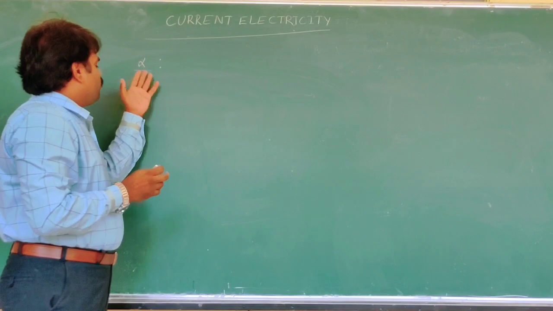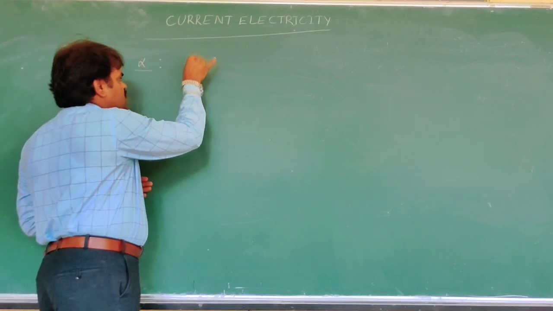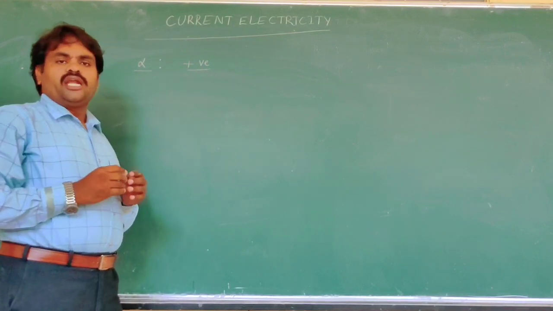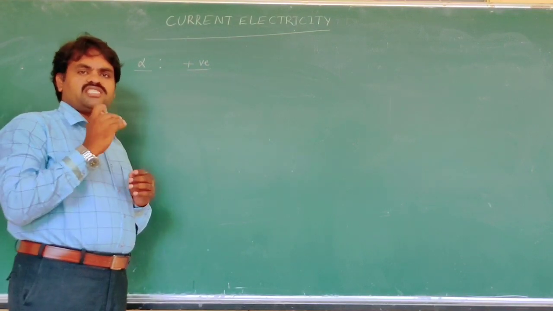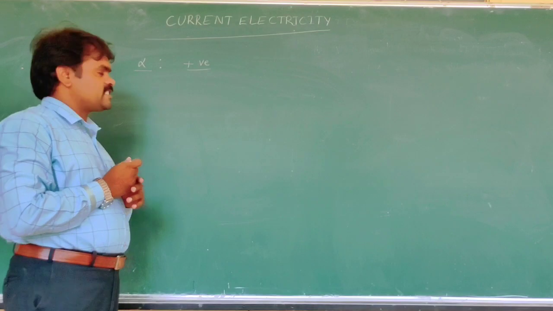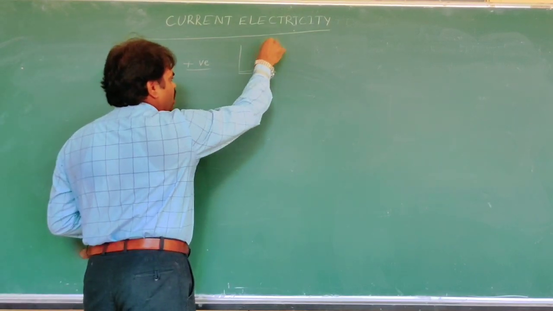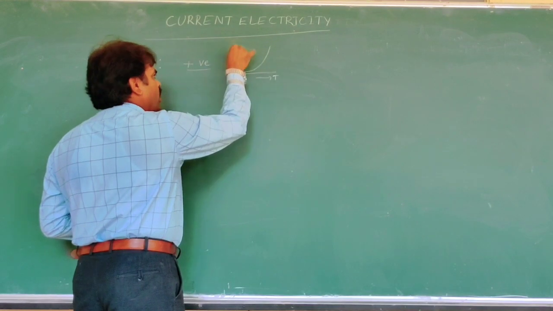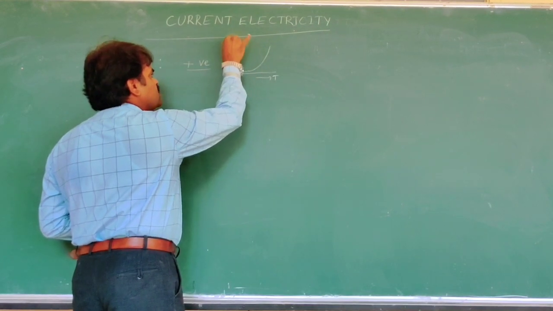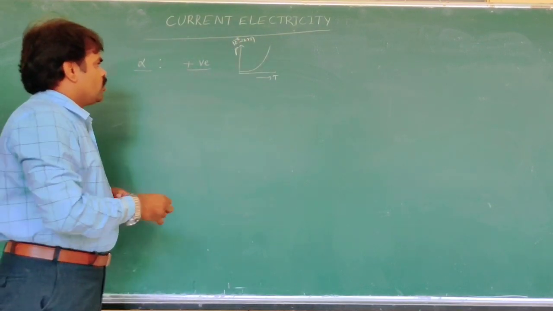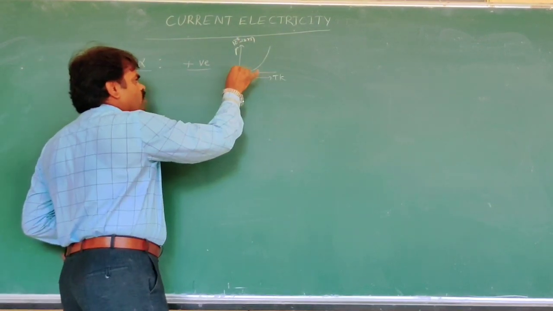Here the temperature coefficient of resistivity of metallic conductors is positive. Why? Because as temperature increases, the resistivity increases. That graph we know for copper, a metallic conductor, is like this. We know already: resistivity 10 to the power of minus 8 ohm meter, in terms of Kelvin.